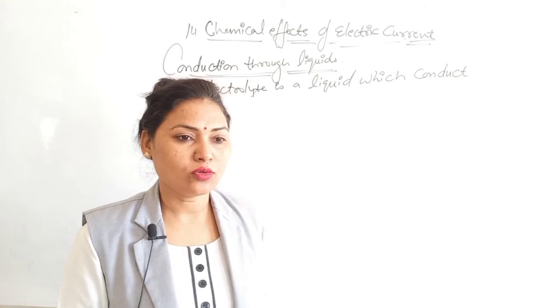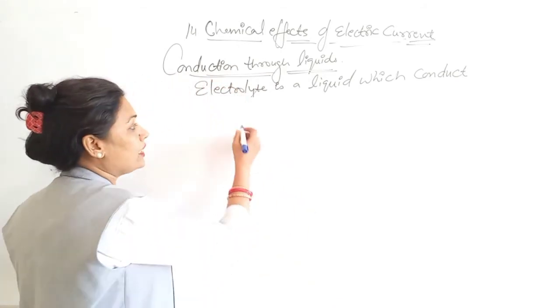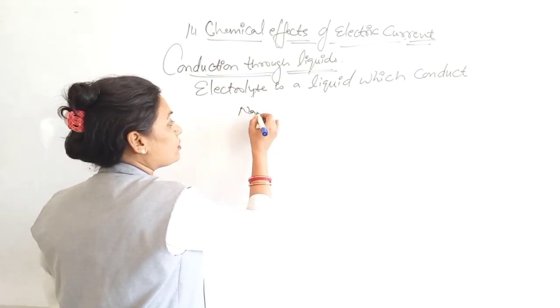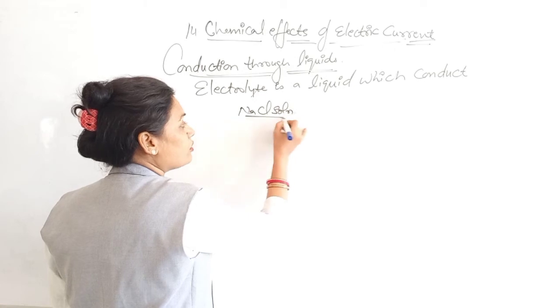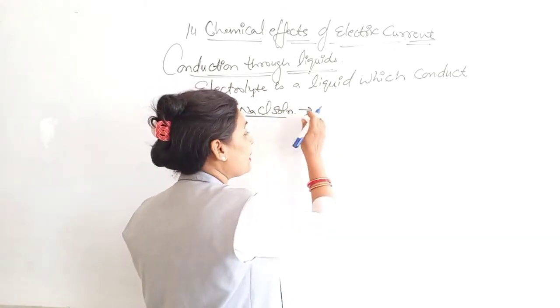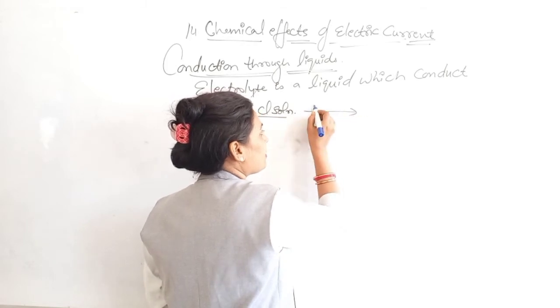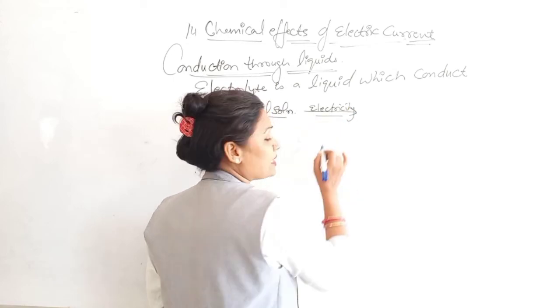Okay. So what happens when we take the sodium chloride solution? Sodium chloride solution means water is present in it. Then we will pass the electricity through it.